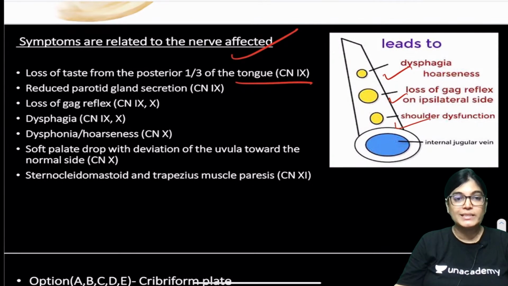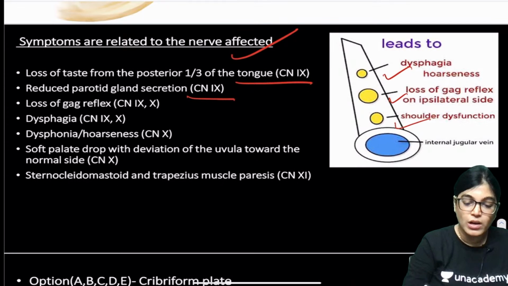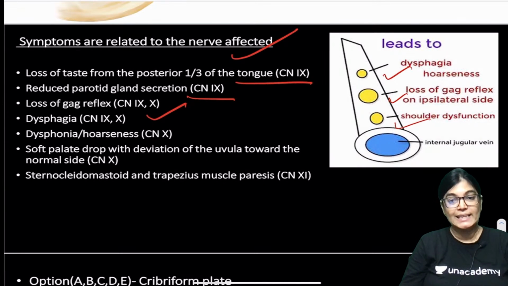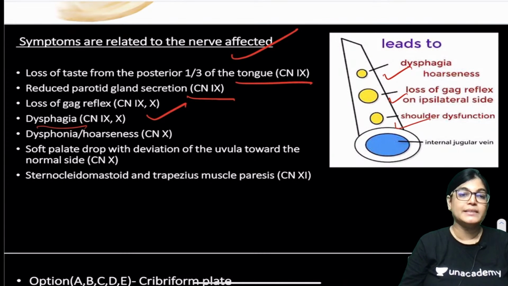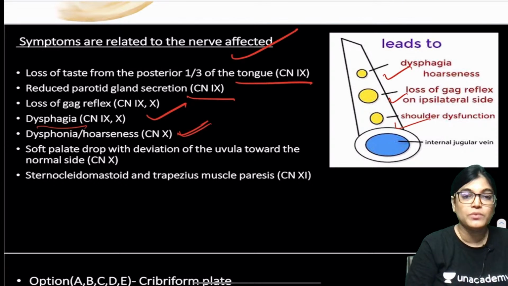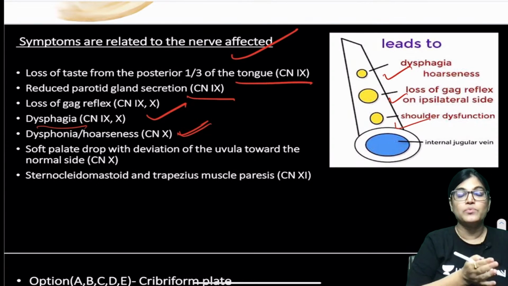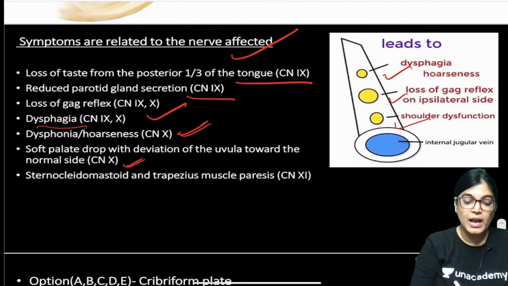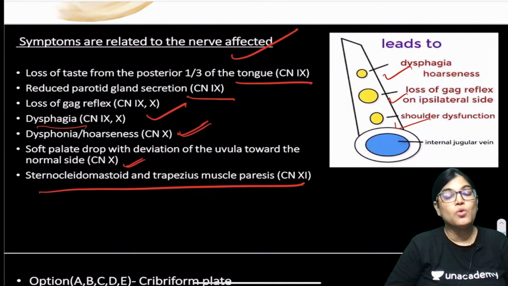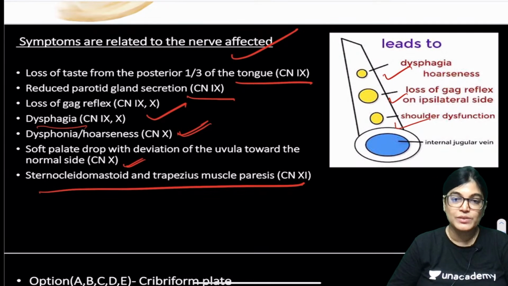If the patient has Wernicke syndrome, there will be loss of taste sensation from the posterior aspect of the tongue and reduced parotid secretion due to involvement of the 9th cranial nerve. Loss of gag reflex is because of involvement of both the 9th and 10th cranial nerves. Dysphagia is due to difficulty in swallowing, 9th and 10th. Dysphonia is due to involvement of the 10th cranial nerve. Soft palate involvement and deviation of the uvula towards the normal side is again involvement of the 10th cranial nerve. And my dear friends, we already know that the two muscles innervated by the accessory nerve are the sternocleidomastoid and trapezius.